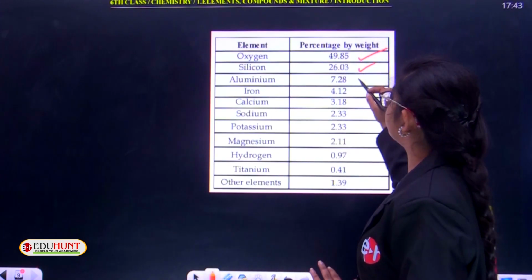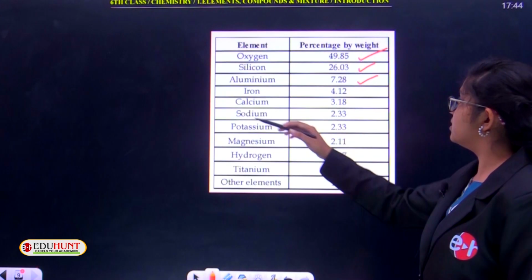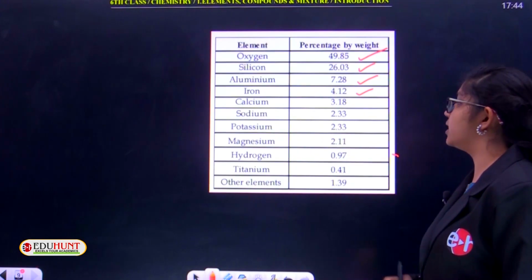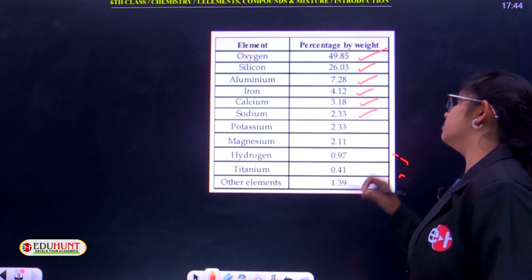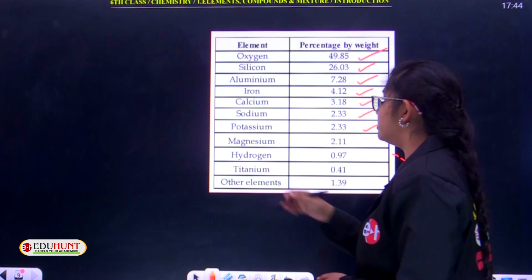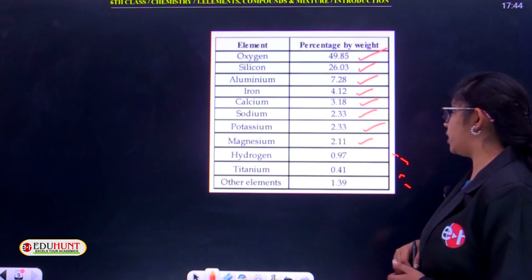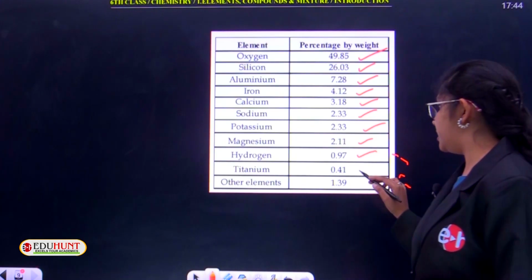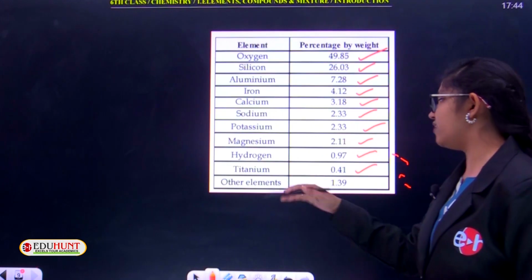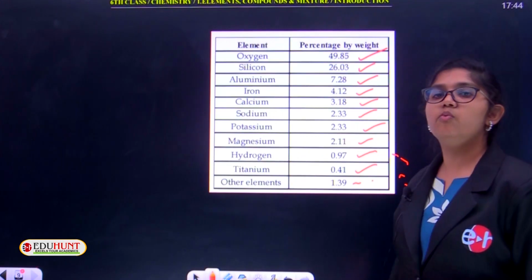Next comes aluminium 7.28, iron 4.12, calcium 3.18, sodium 2.33, potassium also 2.33, magnesium 2.11, hydrogen 0.97, titanium 0.41, and other elements 1.39.